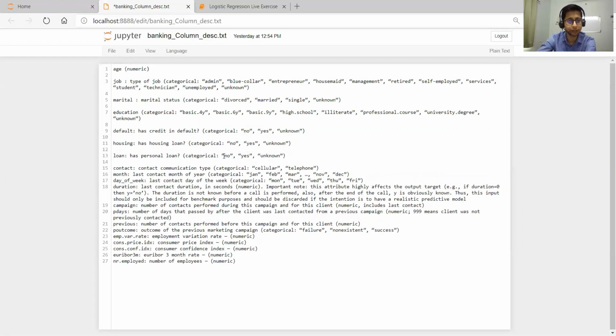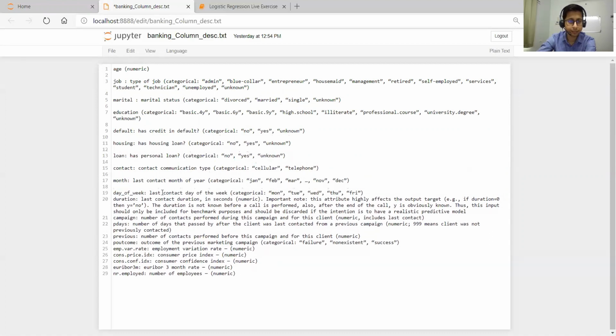So these are the categorical variables. Like if the person has a personal loan, that field is yes, and if the person doesn't have a personal loan, then the field is no. Then contact, then month. Contact is the contact information type, like whether he has cellular or telephone. Then month, the last contact month of the year.